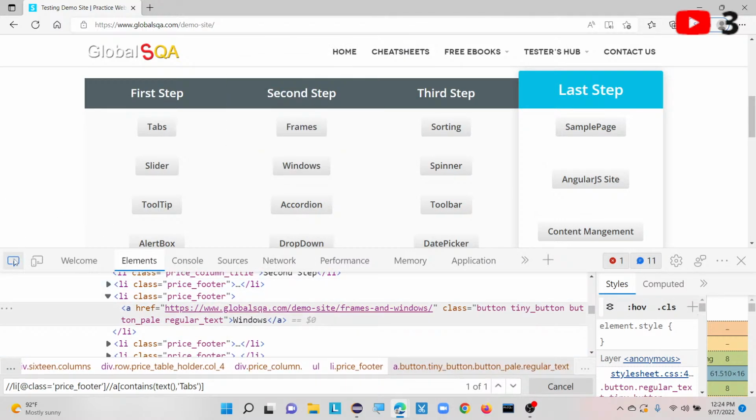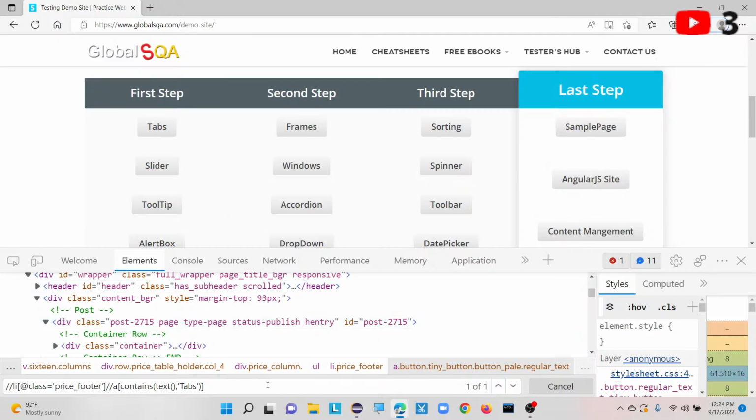During that time, I suggest you use the starts-with function. How can we define the starts-with function? With the help of starts-with, we mention @name equals @value, that means @property equals @value. You can try it this way, because from the beginning up to some part the XPath is common for all these web elements present inside this web page. So you can try using the starts-with function here, because these are all present inside our list items.